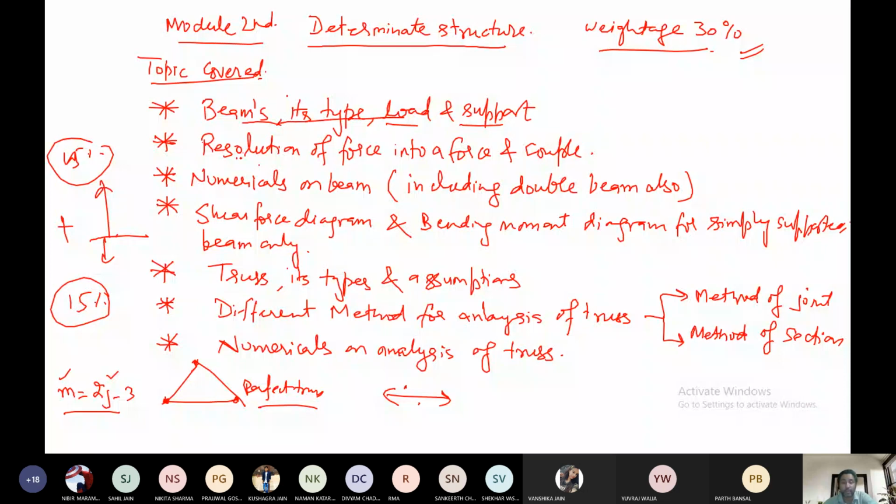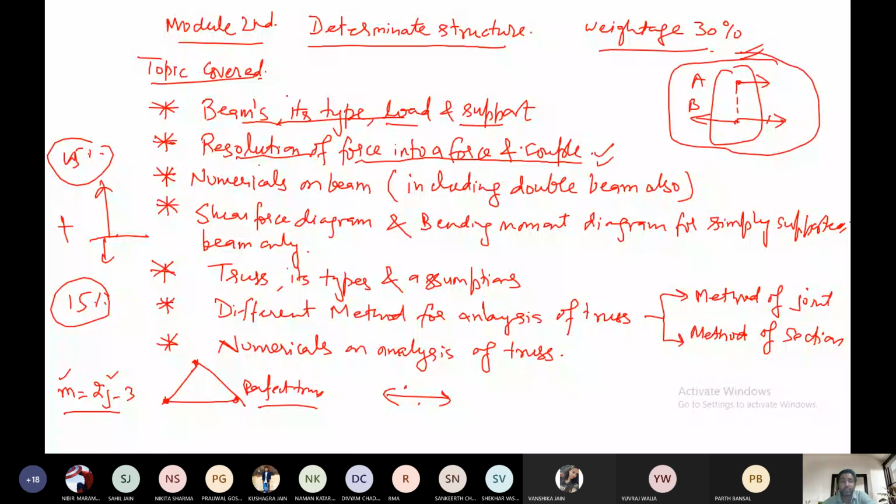This theorem I have already discussed in the last lecture, if you can remember. Resolution of a force into a force and couple. I had discussed this theorem on Friday. Do you remember? I took this rigid body, and there was a point. Then I shifted this point here, and I just put a vertical line here. If you can remember this theorem, I have already discussed it, so I will not discuss this theorem again. Please make a note of this theorem in module 2. This also comes for 2 marks in the examination. The resolution of a force into a force and couple. This is the theory part.